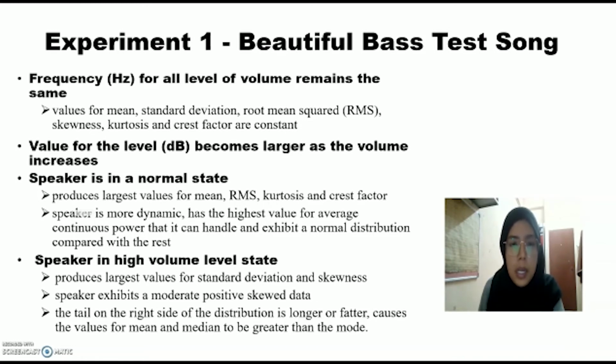When the speaker is in the high volume level state, it produces the largest values for standard deviation and skewness. The speaker exhibits a moderate positive skewed data, which means that the tail on the right side of the distribution is longer or fatter, causing the values for mean and median to be greater than the mode.